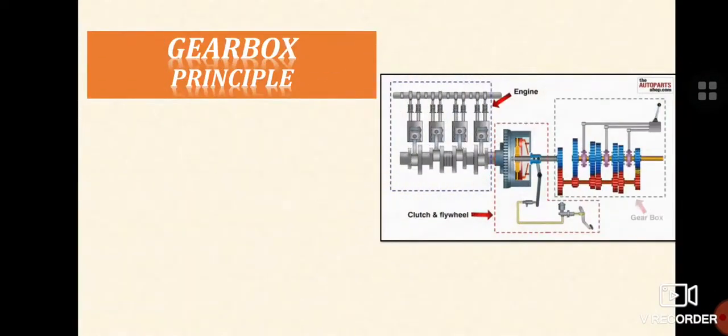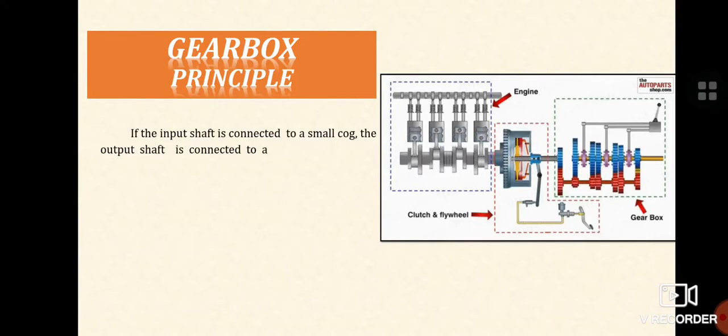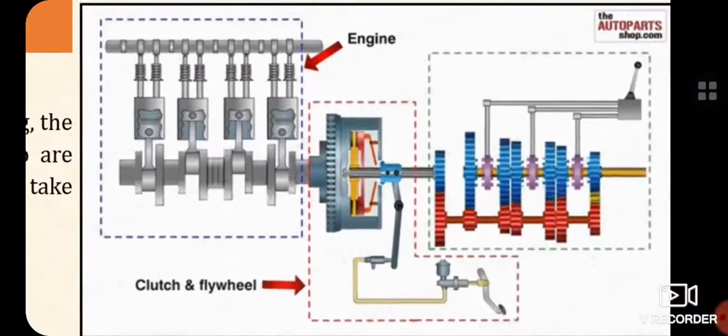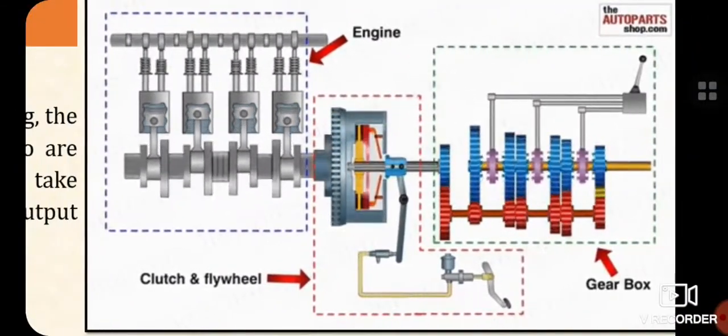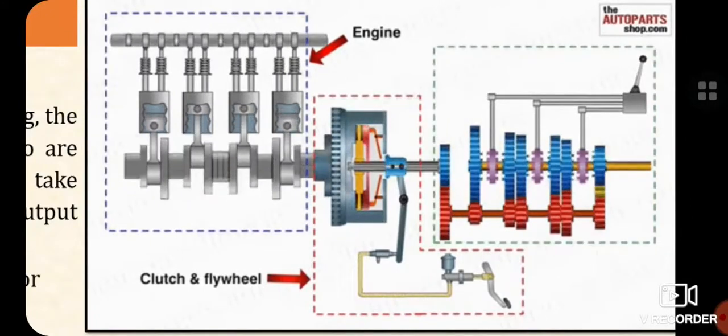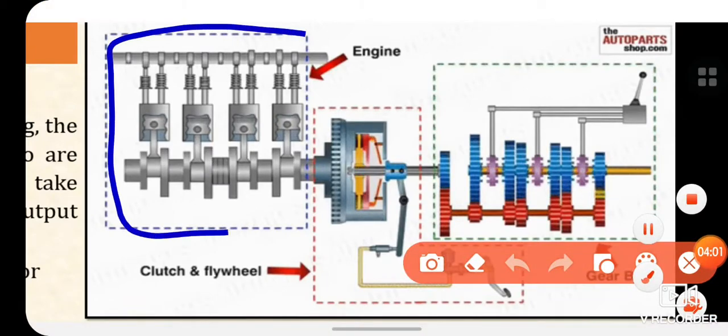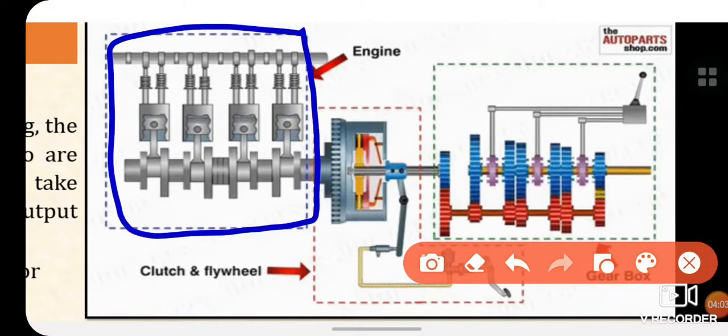So now let's discuss the gearbox principle, as we have some idea about the various components of an automobile. I will focus on these parts, then afterwards we will discuss. So here you see, this is the part of the engine where power is developed by combustion of the fuel inside the cylinder. This is the 4-cylinder engine in which power is developed.